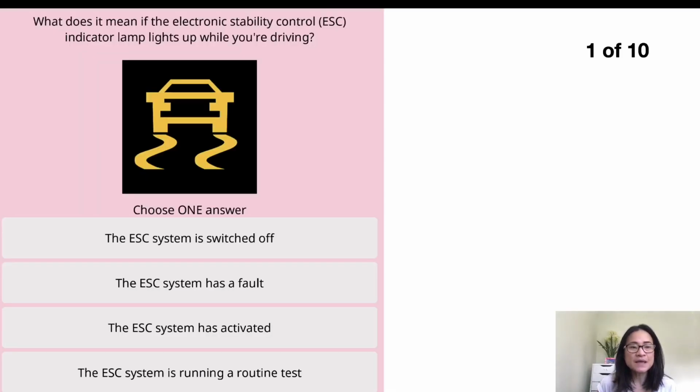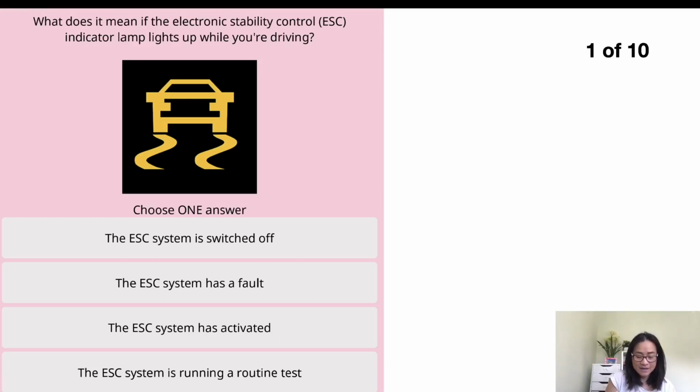What does it mean if the electronic stability control indicator lamp lights up while you are driving? This kind of warning sign will come up in front of you. Some of them come up because there is a fault. Some of them come up because the system has activated. For the electronic stability control warning sign, if it shows, it means the system has activated.